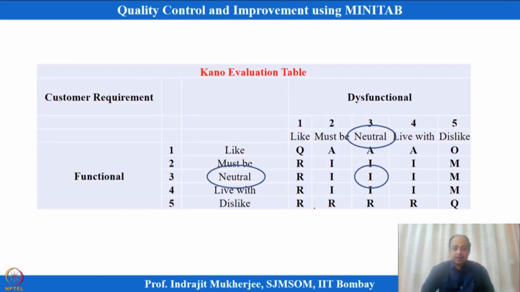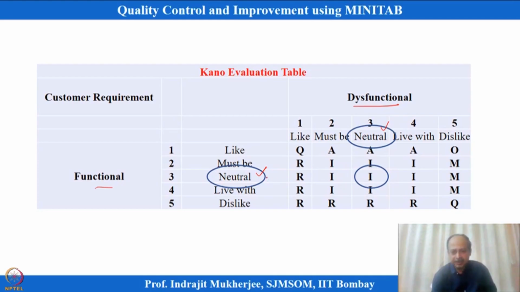Then what you have to do is use a Kano evaluation table, like that. Customer requirements, functional and dysfunctional, are provided over here on a scale of 1 to 5. This is the dysfunctional question, which is also on a scale of 1 to 5. In the dysfunctional question, what was the response? This was the neutral response that one specific customer has given. Also, in the functional question he has given a neutral response. So, these are the neutral responses.